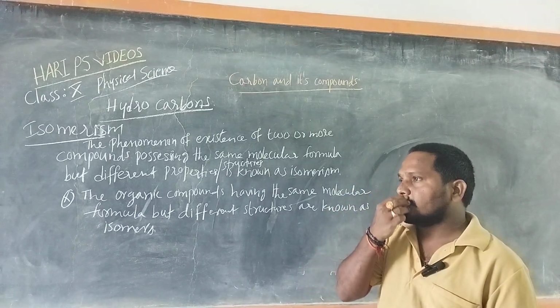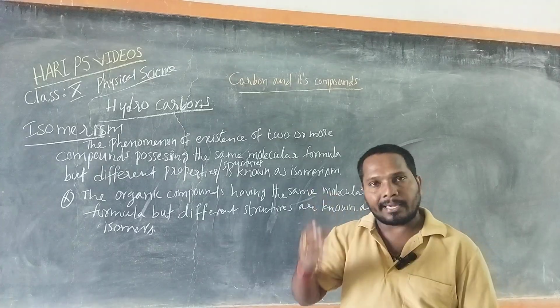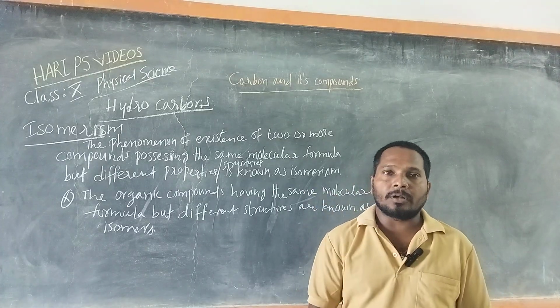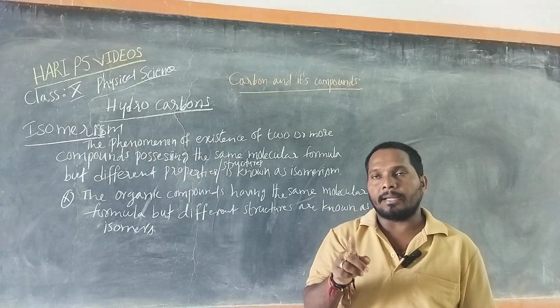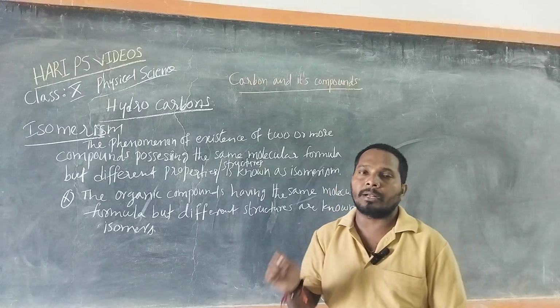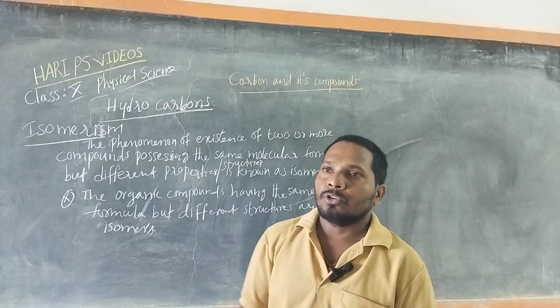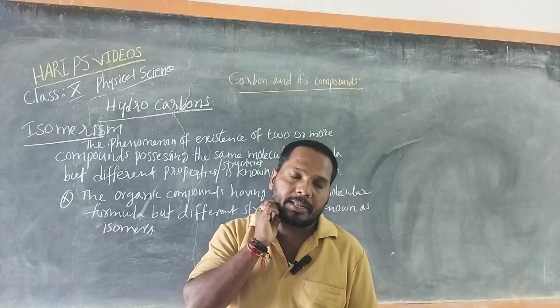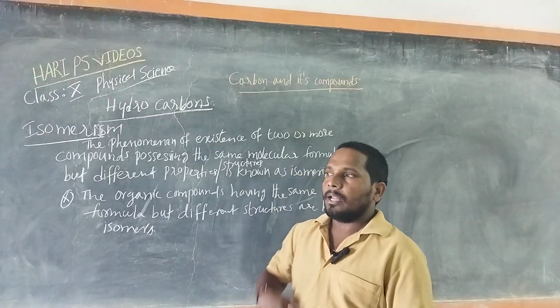Saturated hydrocarbons are also called alkanes. Saturated hydrocarbons contain a single bond between the carbon atoms, so the general formula is CnH2n+2.